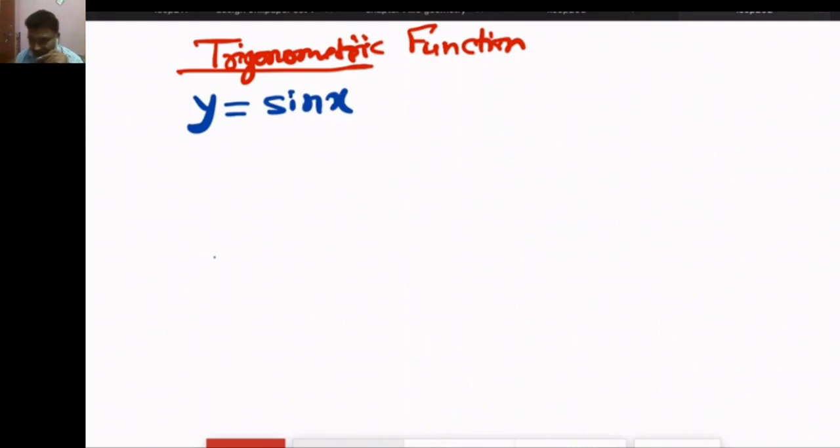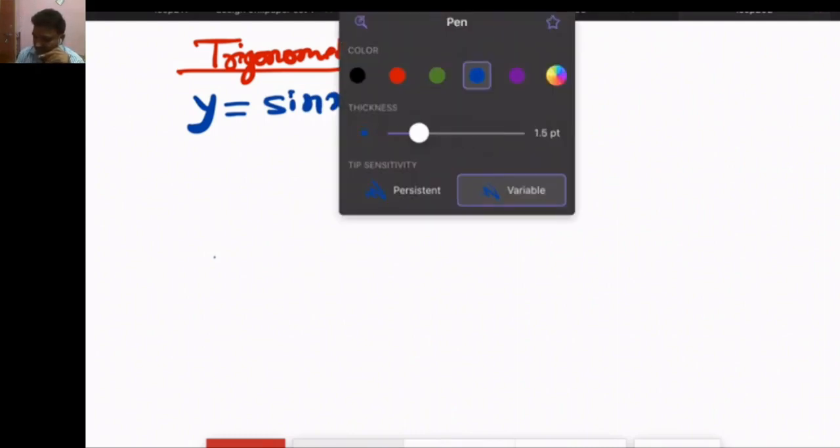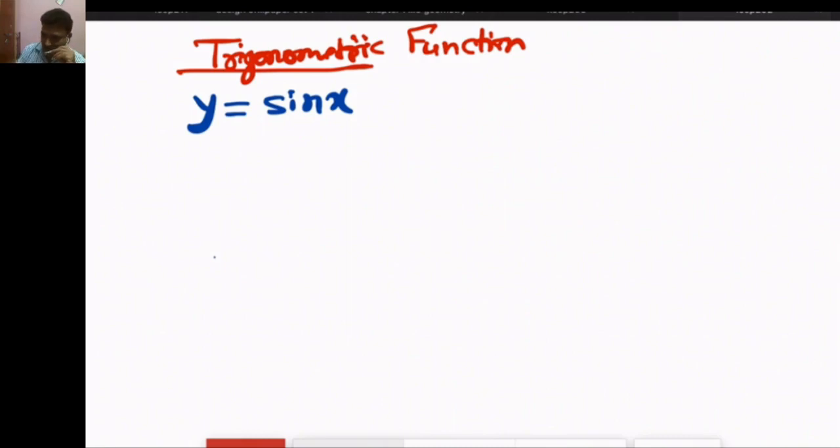Sin x we have already read in class 11, but now suppose in sin x, when we start sin x, if we want to find the value, x is equal to, the first value is always 0. 0 is very important.